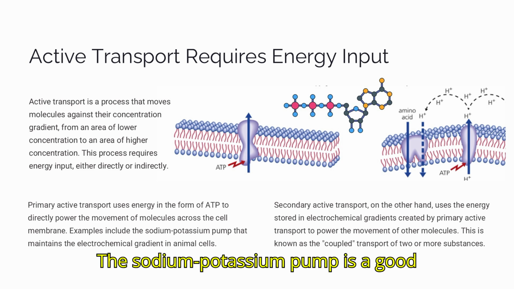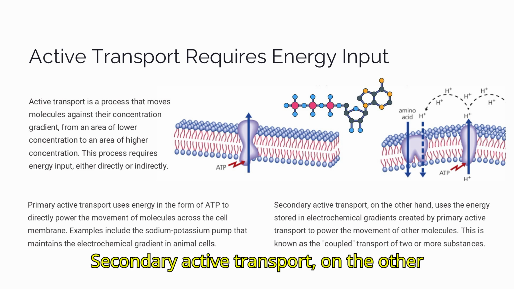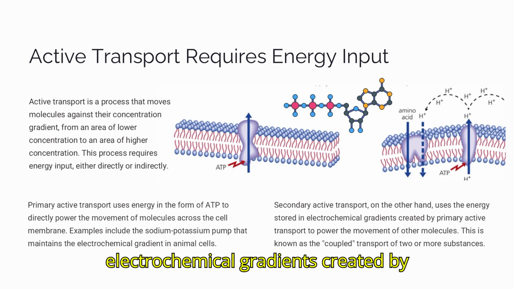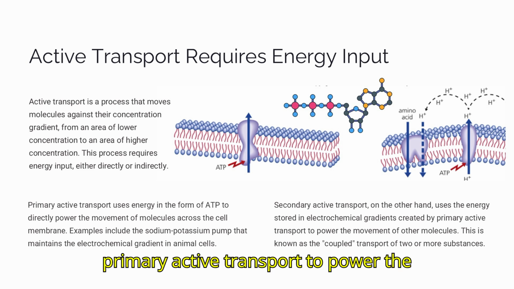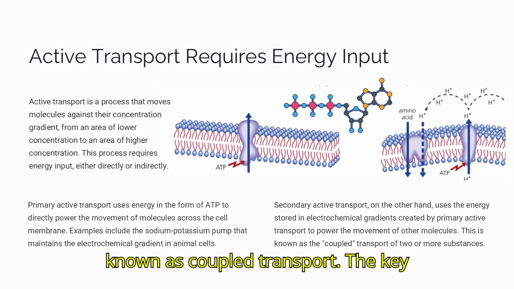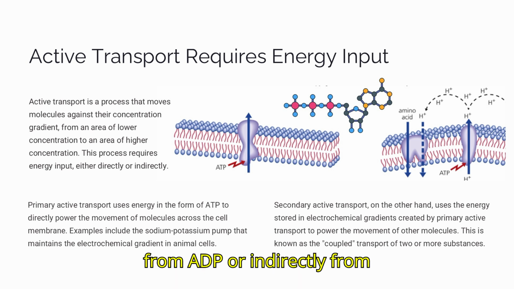The sodium-potassium pump is a good example of this in animal cells. Secondary active transport, on the other hand, uses the energy stored in electrochemical gradients created by primary active transport to power the movement of other molecules. This is known as coupled transport. The key point is that active transport requires an energy input, whether it's directly from ATP or indirectly from electrochemical gradients.